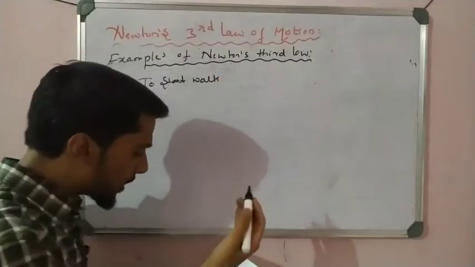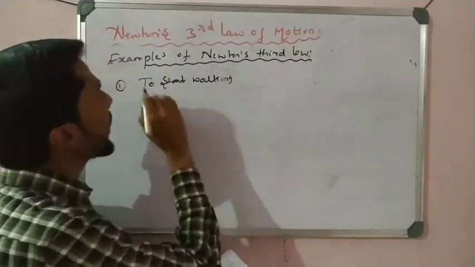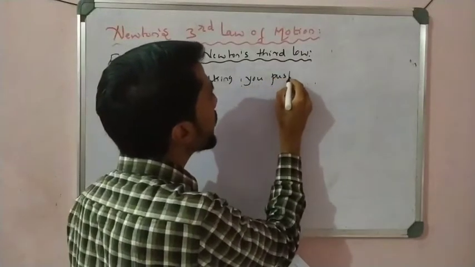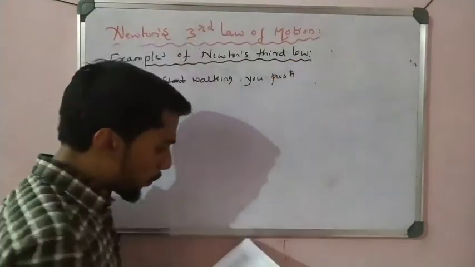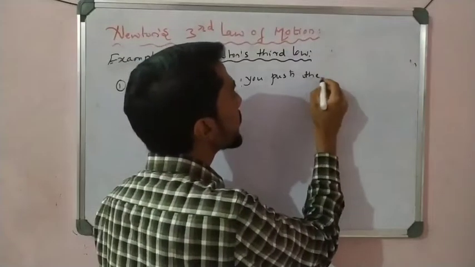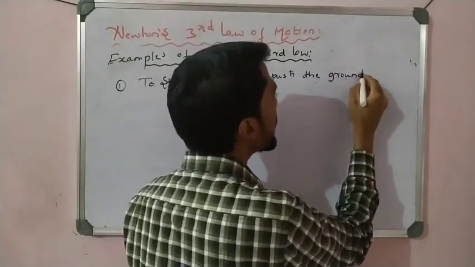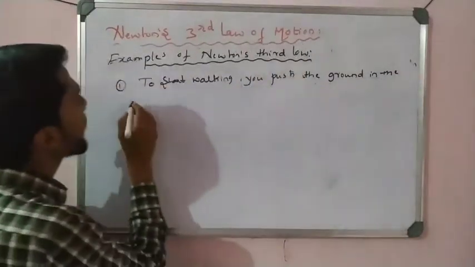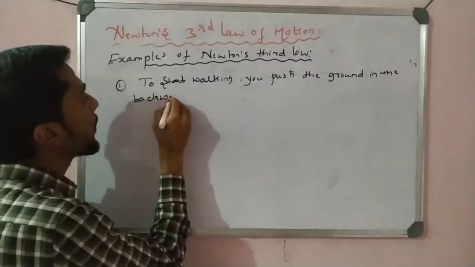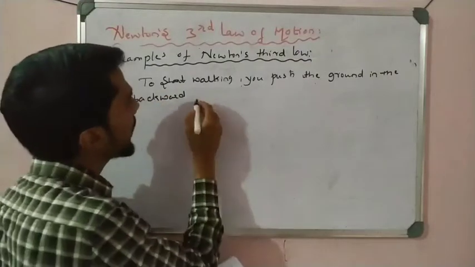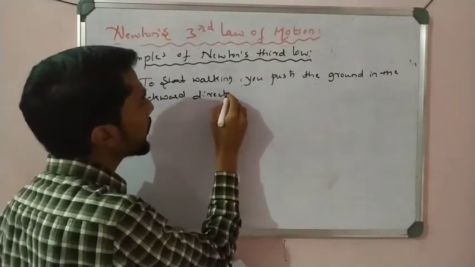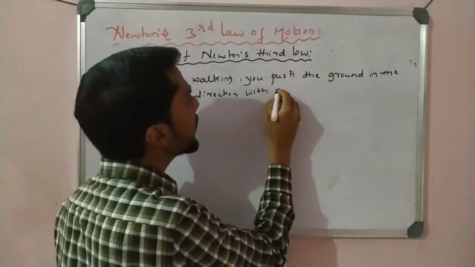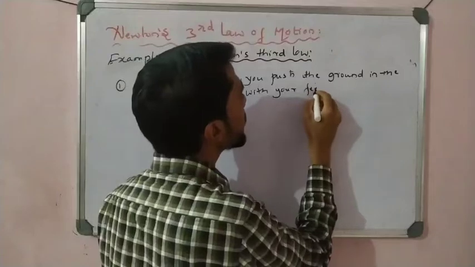So first write down. We can next explain here. So to start walking, you push the ground in the backward direction with your feet, right?